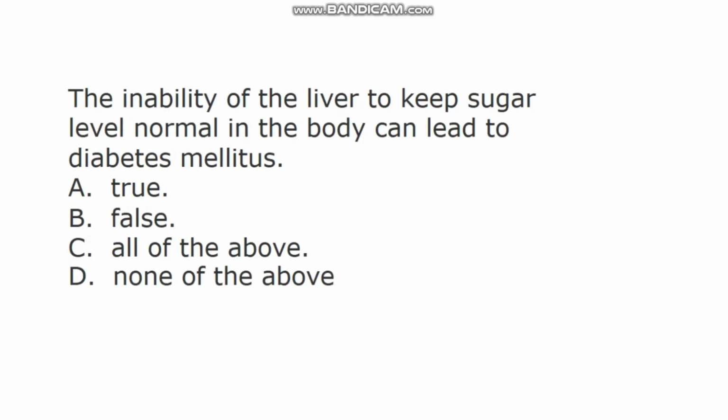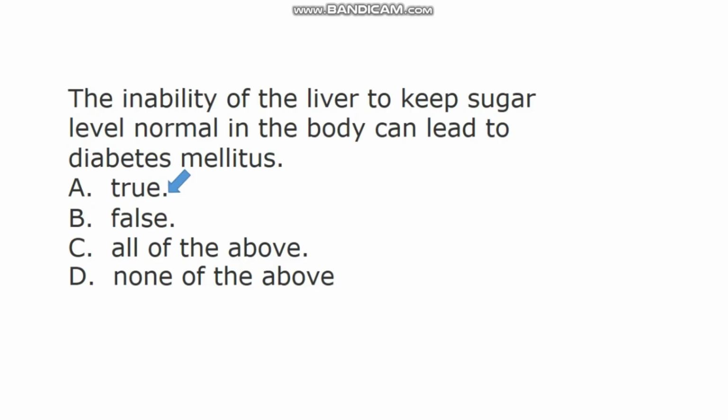The next question says, the inability of the liver to keep sugar level normal in the body can lead to diabetes mellitus. A. True, B. False, C. All of the above, D. None of the above. In this question, the correct answer is A. True.